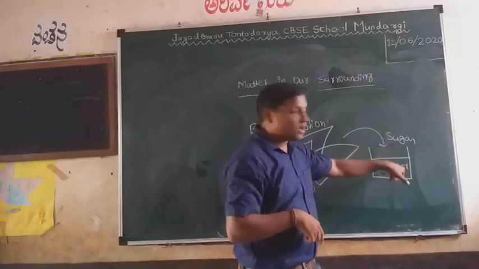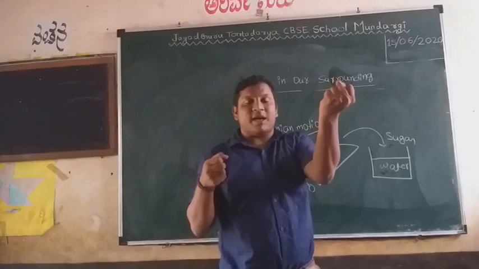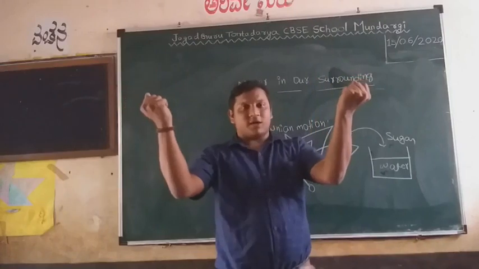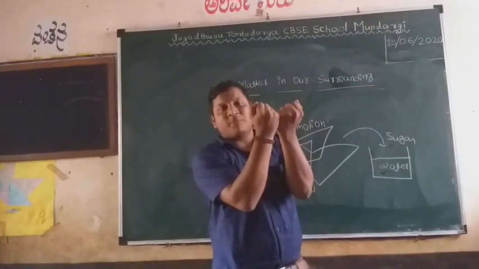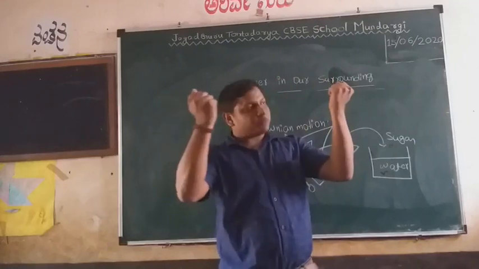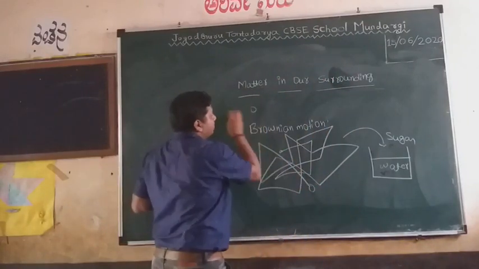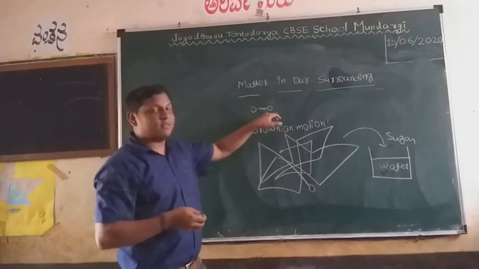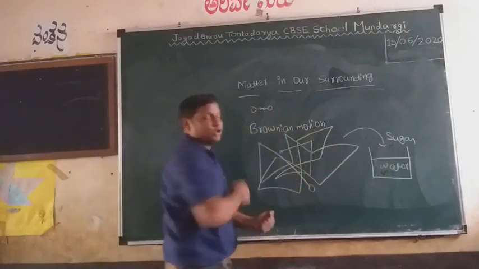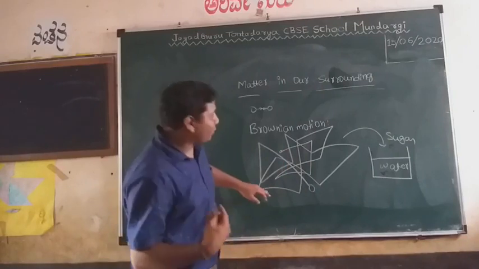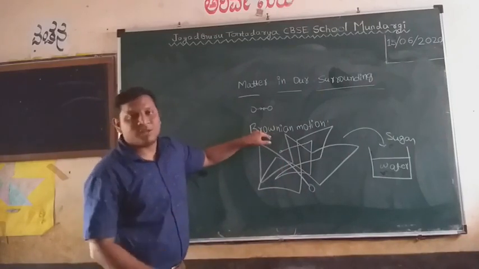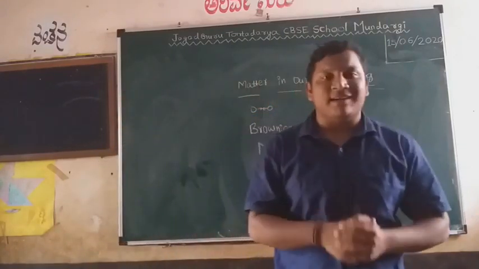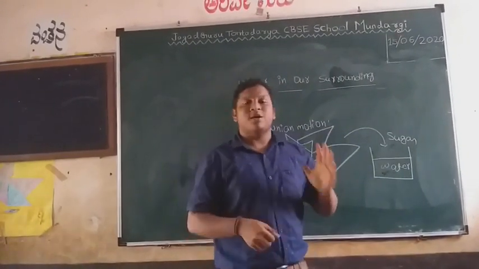When you add the particles of sugar to the water, the particles of sugar and particles of water bombard each other. Because of that bombardment, there will be a zigzag motion. When one particle and another particle bombard, because of that bombardment, there is a zigzag motion of particles. This was proposed by the scientist Robert Brown. That is Brownian motion. Brownian motion is nothing but the zigzag motion of a particle in a solution.